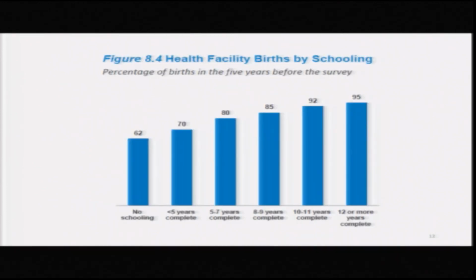Here is a figure for health facility births by schooling. Among those without schooling, only 60% delivered babies in a health facility. Among those with 12 or more years complete, 95%, almost all women, delivered babies in a health facility.